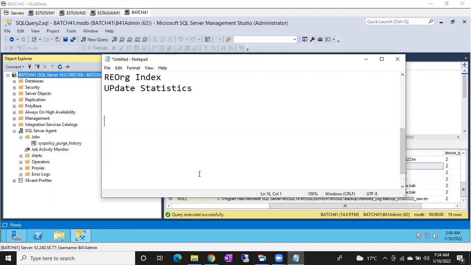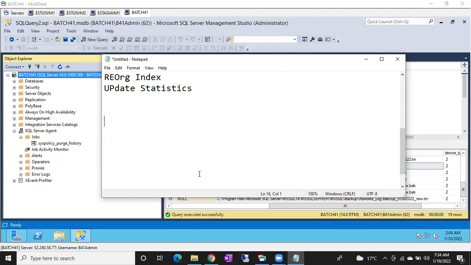What happens then? Your log file size will grow. If it is truncated, it is going to reuse the space. If it is not truncated, it is going to grow. Imagine I have a 100 GB log drive. It will go till 100 GB. The log drive will be full. If there is no free space in the log drive, your application will be down.